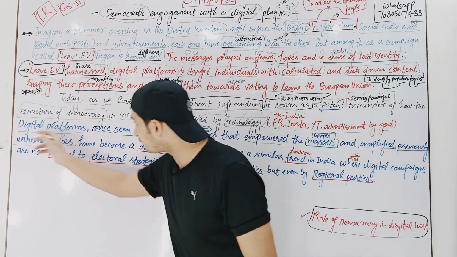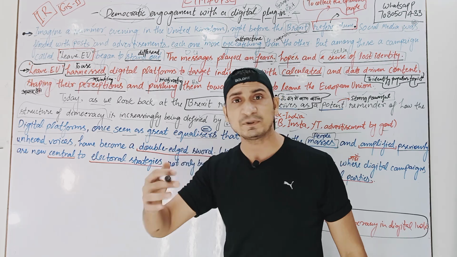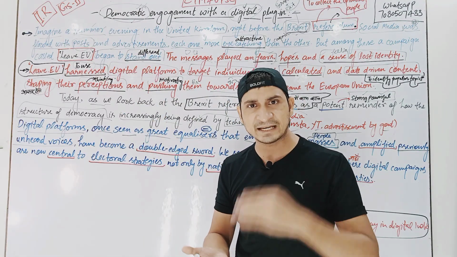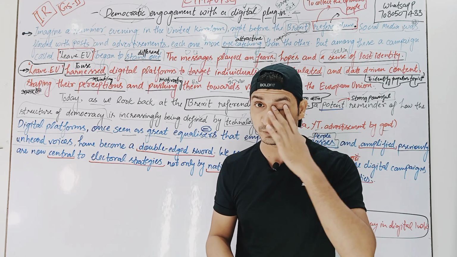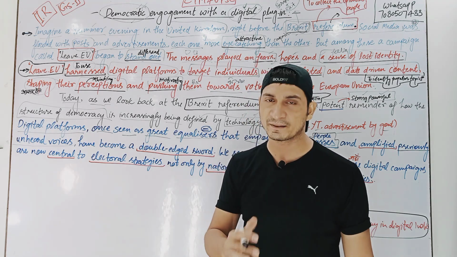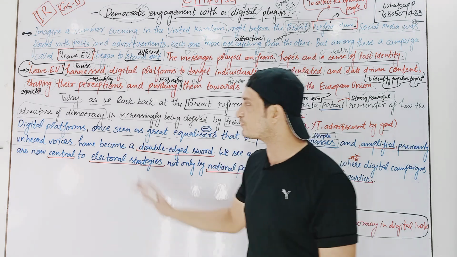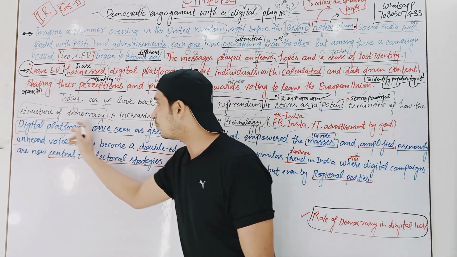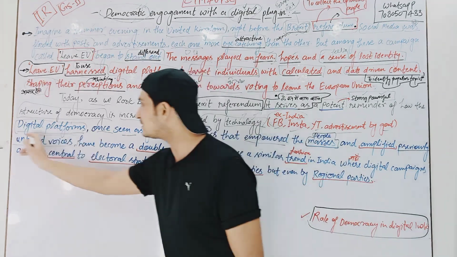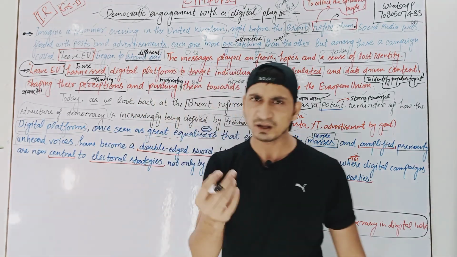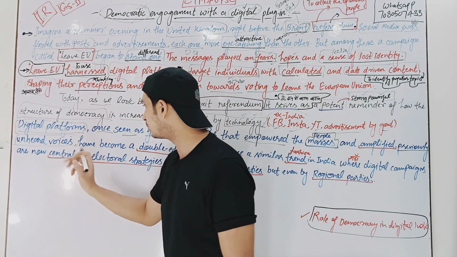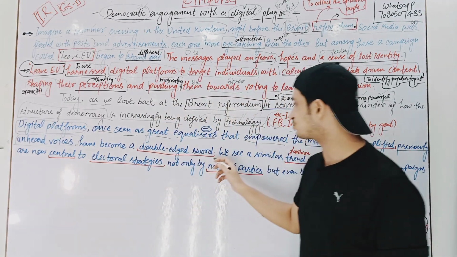With the digital platforms, people's voices which were not earlier heard, now with the help of Instagram, YouTube, and Twitter, we can give our opinions on which particular government is going to come to power, what these issues are, right? So unheard voices means very general kinds of people who were not able to give their opinion.